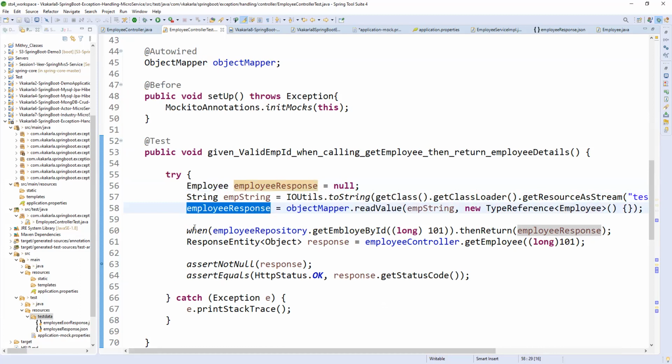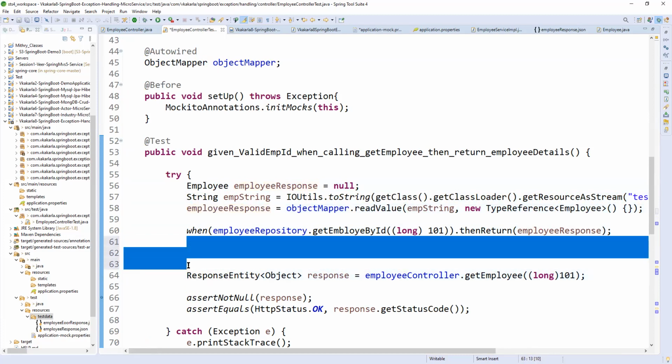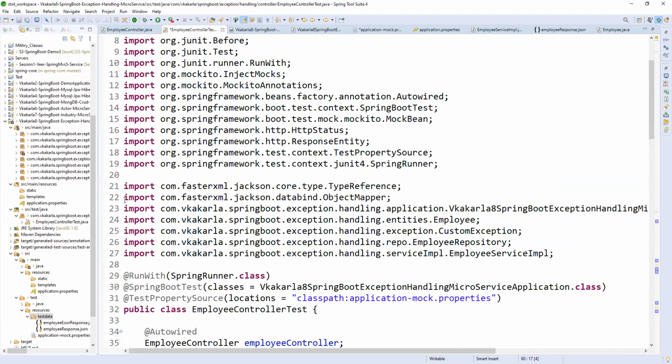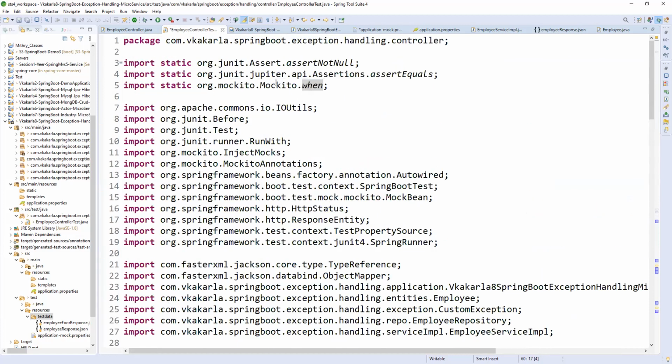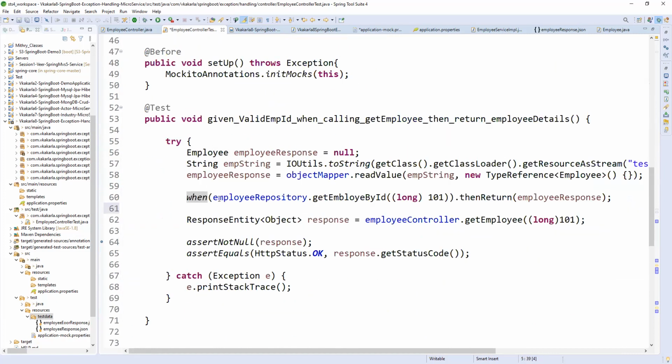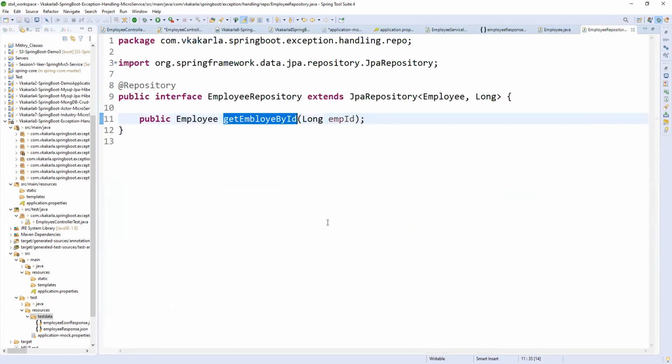Fine. Now this is a very, very important statement. Related to JUnit, this is Mockito.when. When I'm calling repository.getEmployeeById, if you see in the repository, you have this method.